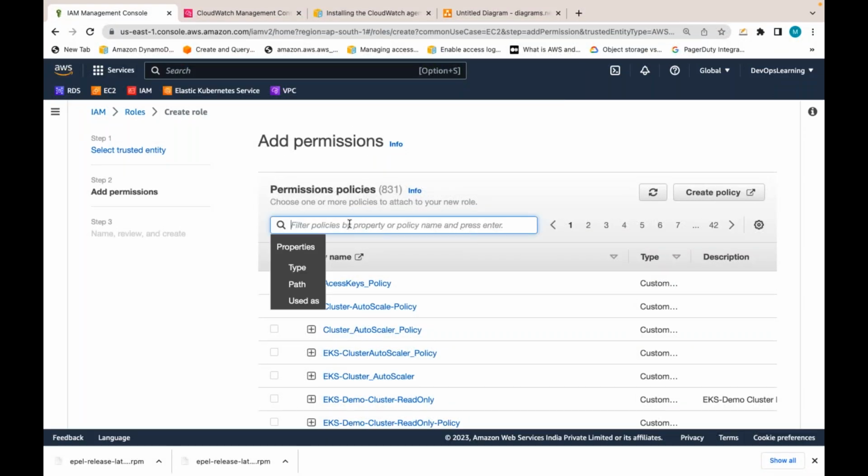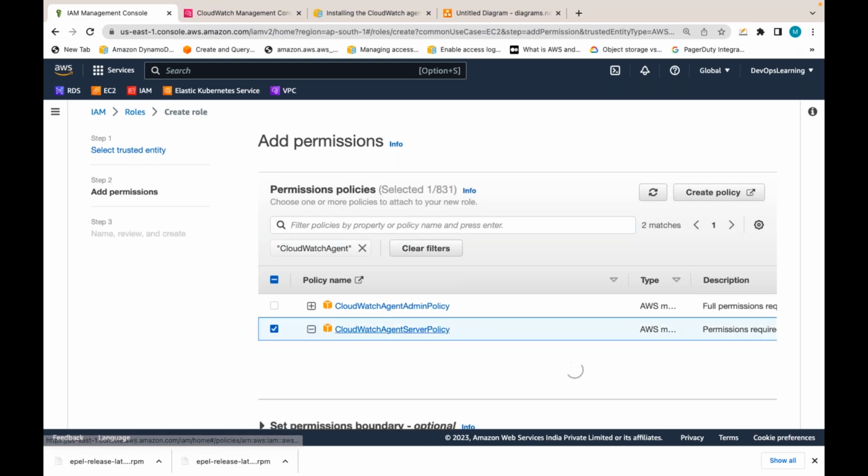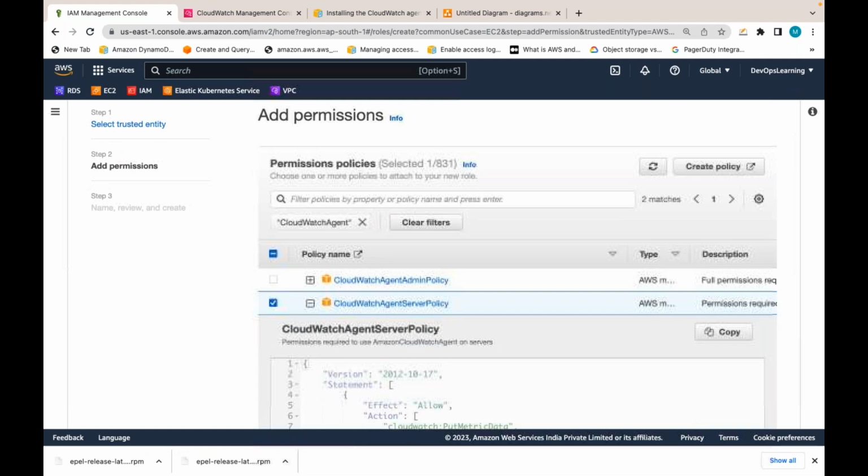Let me search for CloudWatchAgentServerPolicy and select it. This is a predefined AWS managed policy.